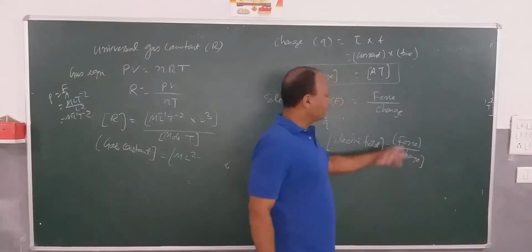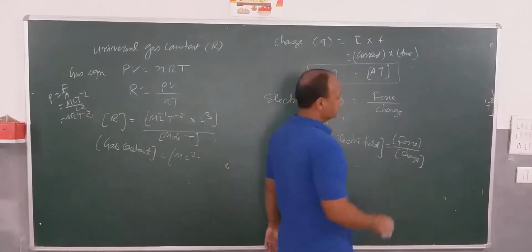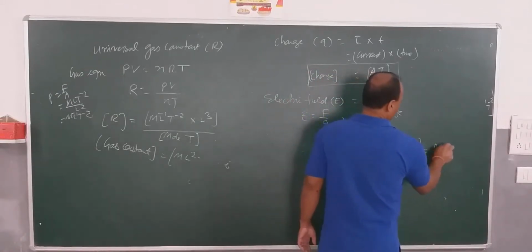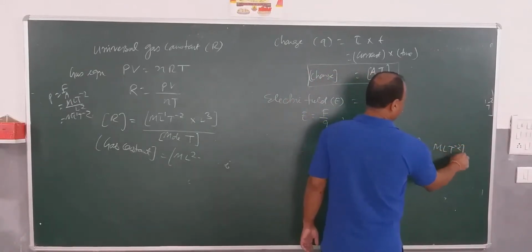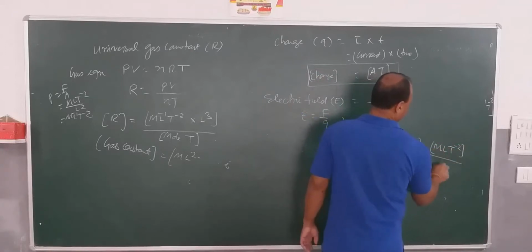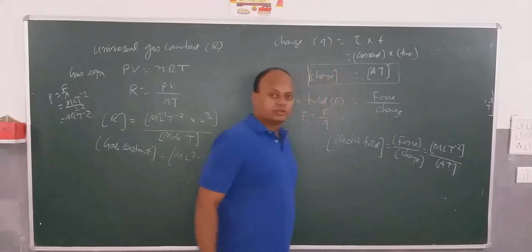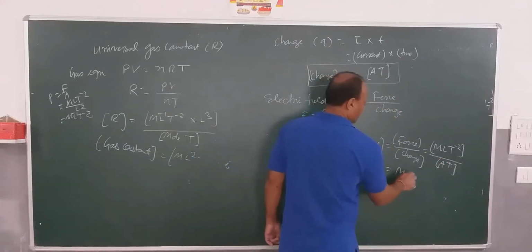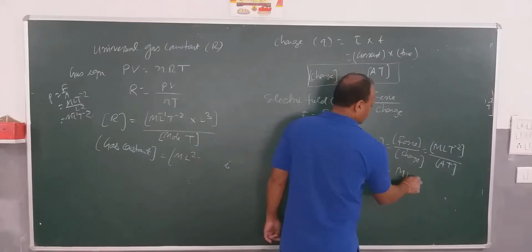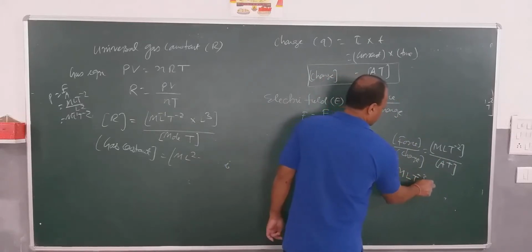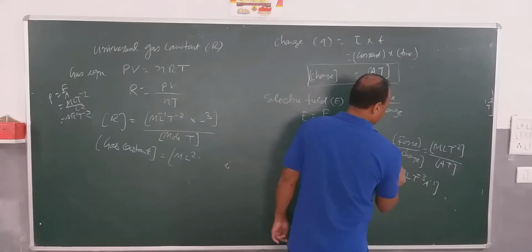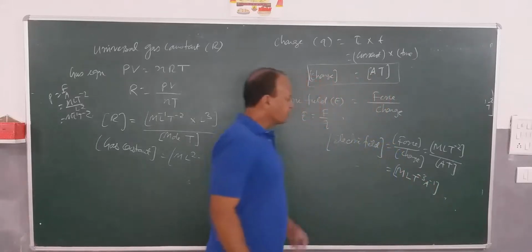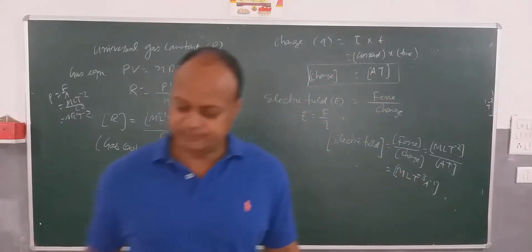The dimensional formula for force you already know, that is M L T to the power minus 2, divided by A into T. So you will get M L T to the power minus 3 A to the power minus 1. So this is the formula of electric field.